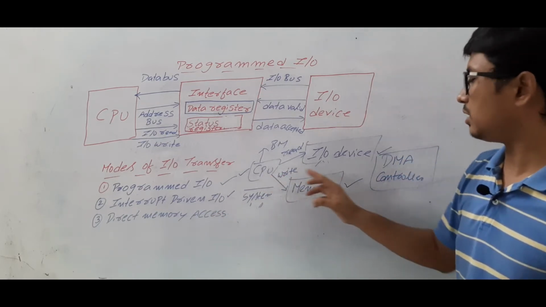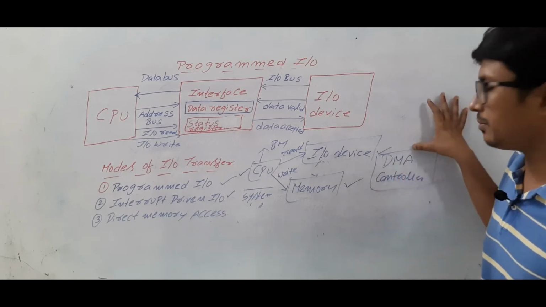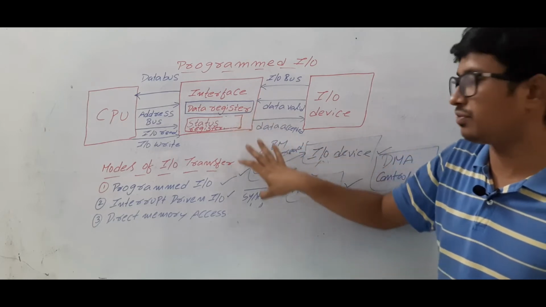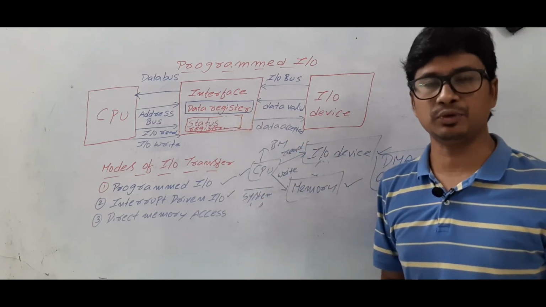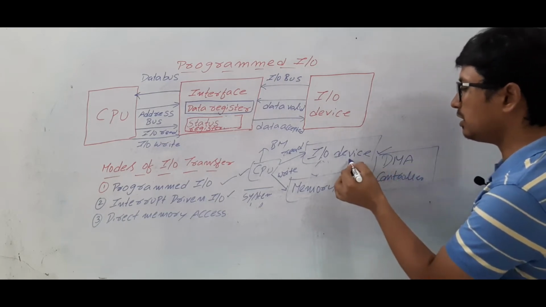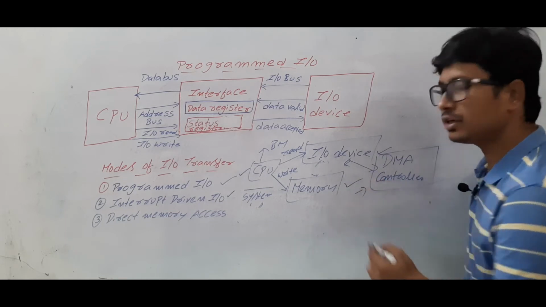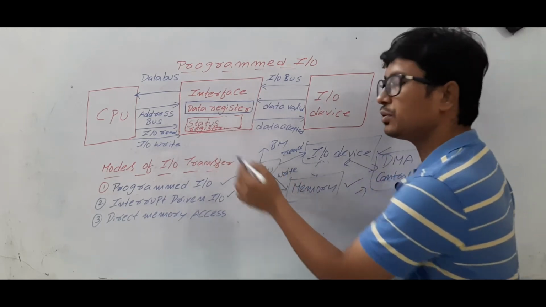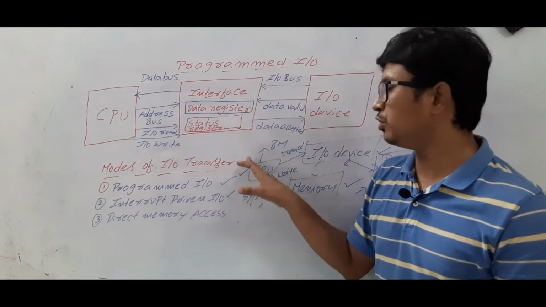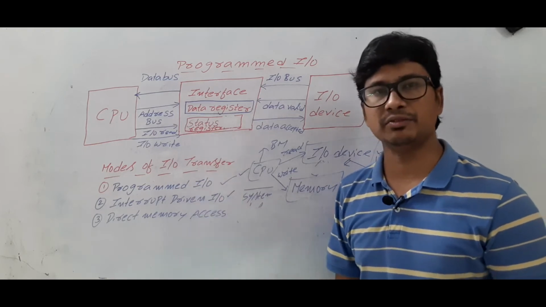When it comes to direct memory access, the DMA controller takes control of the system bus from the CPU for some amount of time. Then the DMA controller helps in the process of transferring the data from the I/O device to memory, and the CPU can do its other tasks. So in direct memory access, CPU involvement is less as compared to programmed I/O and interrupt driven I/O.